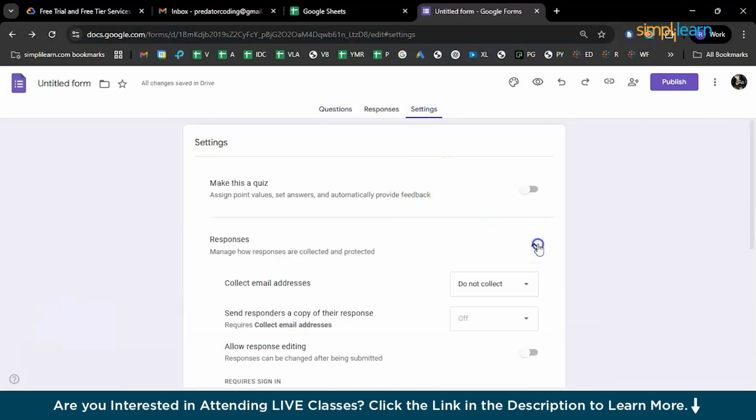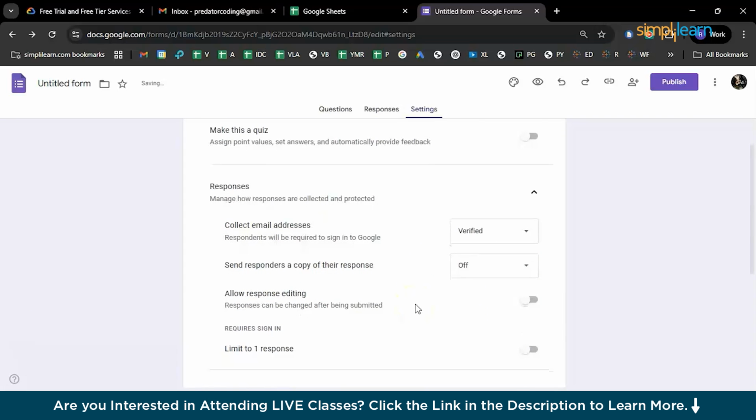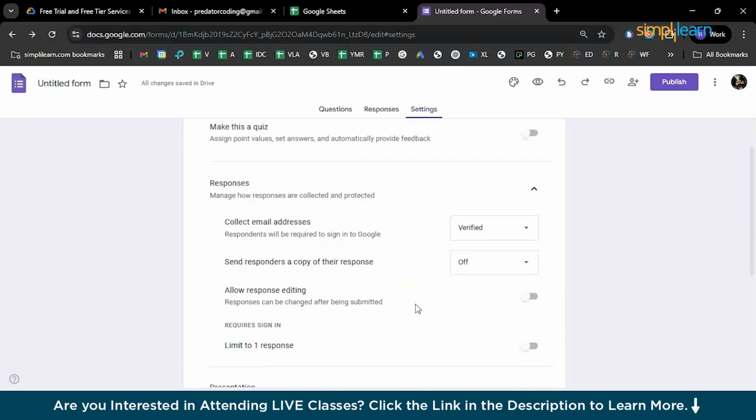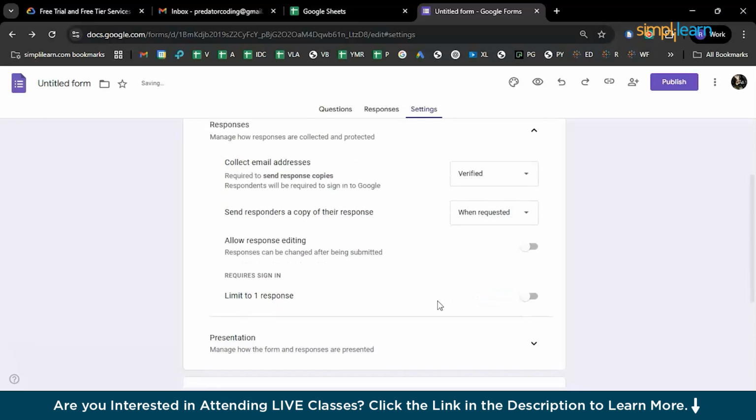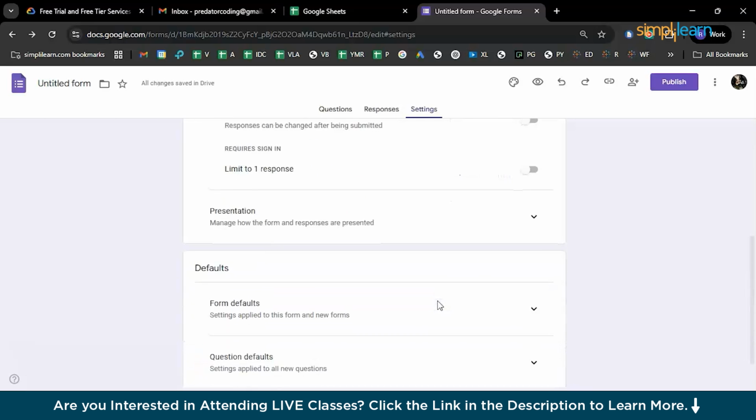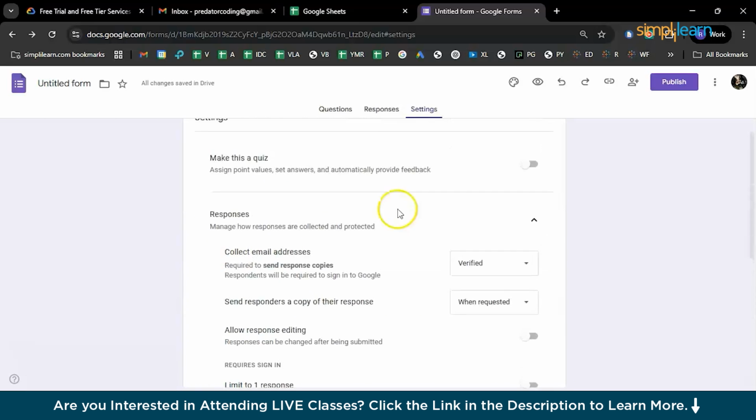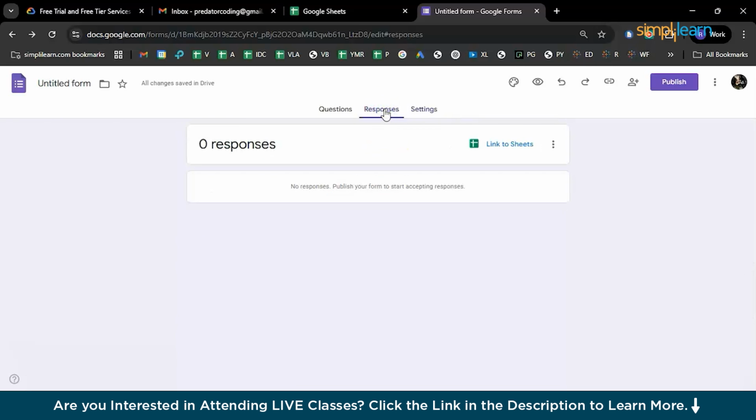Now go into settings and there, responses. You can either collect the details or respond to the input. So I'll go with collecting email addresses which are verified, and you can also have a copy of this particular form sent to the user directly, or you can also choose request. So if they request, you can send it out, and responses.